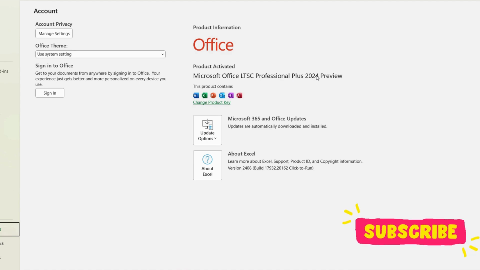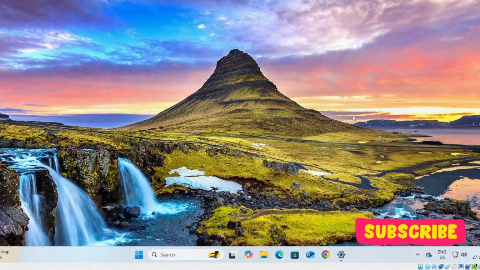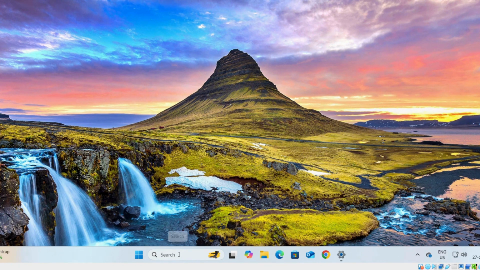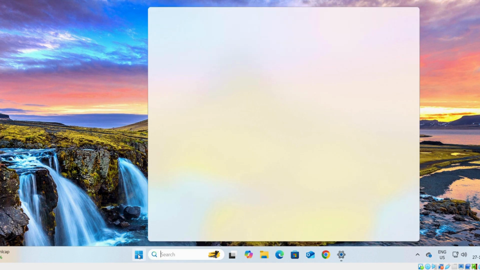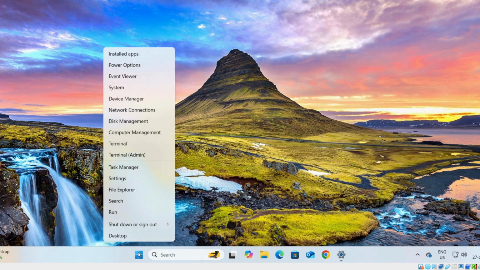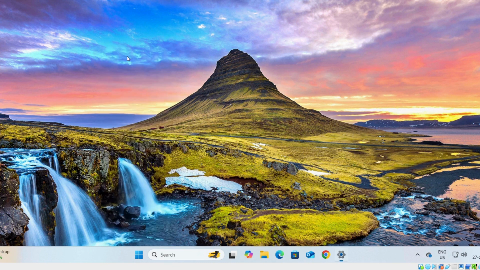So let's start. Before download and installation, if you have any previous version of Microsoft Office installed on your computer, we have to uninstall the previous version first. To uninstall it, we can use Control Panel, or we can simply right click and open installed apps.